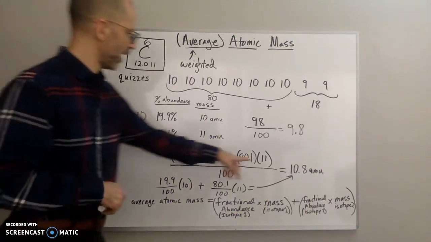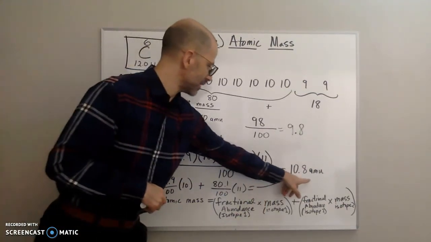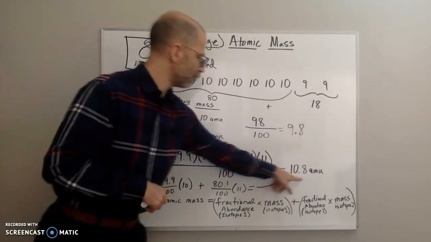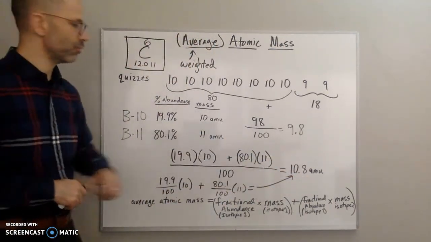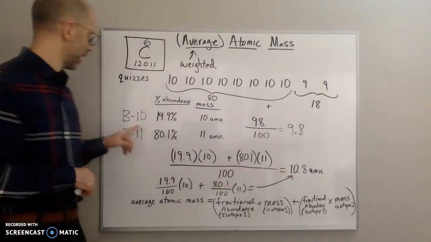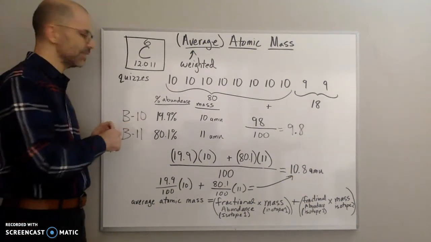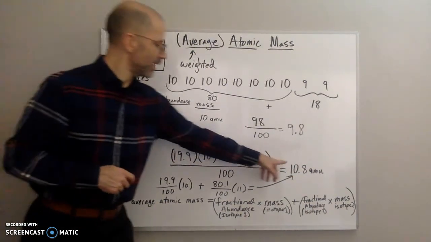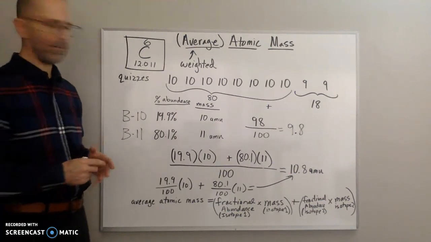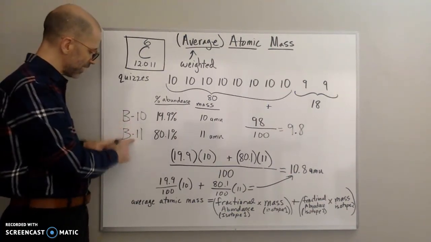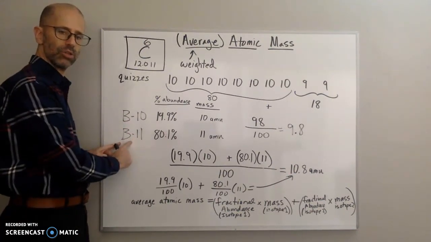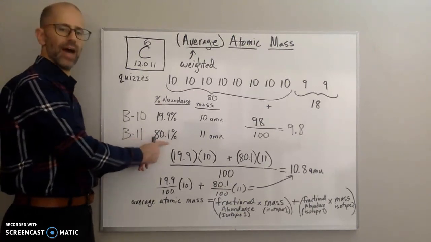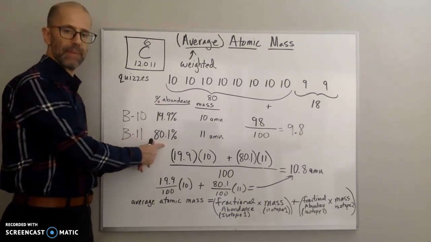In the same way, you can see that the weighted average for boron is 10.8, and 10.8 is closer to 11. So you can see that it is closer to boron-11 because you have a lot more boron-11s. That makes sense.